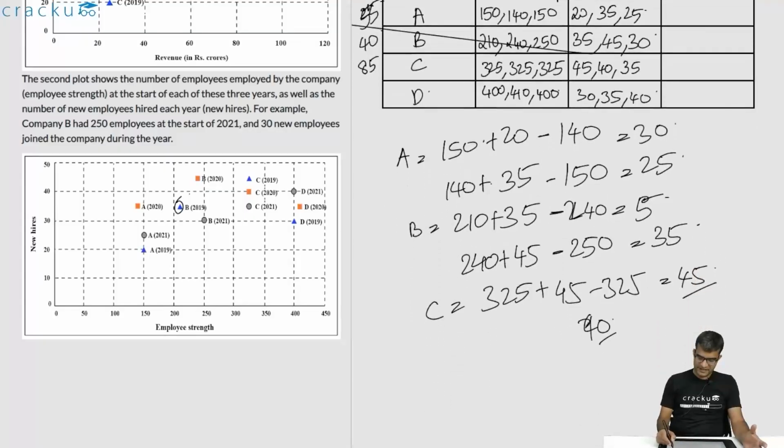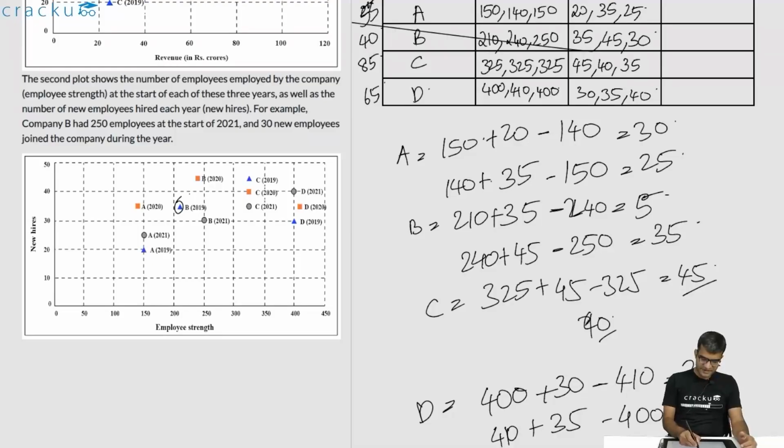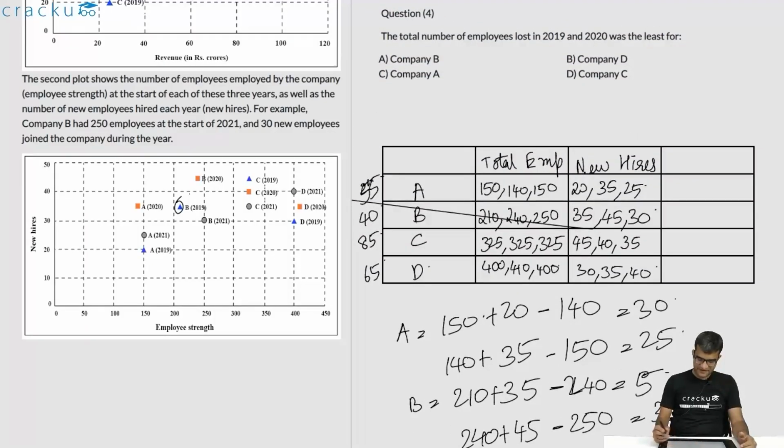And for D, there were 400 employees at the start of 2019. 30 new employees joined them in 2019. But the number of employees at the beginning of 2020 is only 410. So the number of employees who left D will be 400 plus 30 minus 410, which is equal to 20. And for the next year, it will be 410 plus 35 minus 400, which is equal to 45. So the total will be 65. Amongst these, the highest is for company C, which is option D, company C.